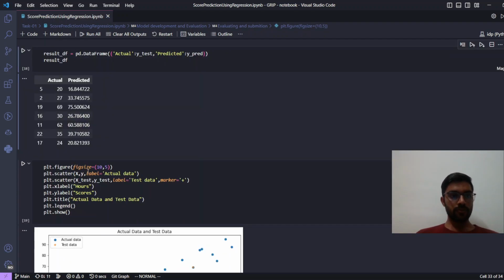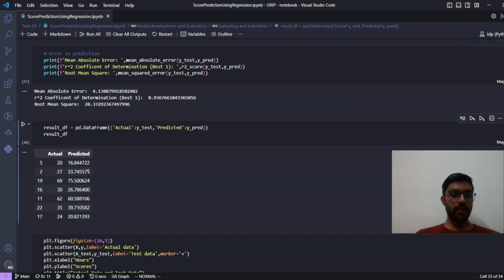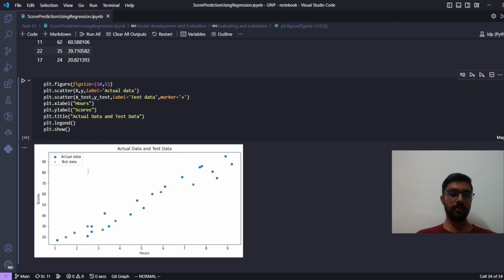Okay, this is the data frame with predicted and actual values, and we can see there is not very much difference between them. Here the actual is 30 and our model is predicting 26, and the 62 and the 60. So there is very high accuracy in terms of prediction. And here I am showing the prediction in comparison to the actual data on the scatter plot. Here you can see the test data is denoted as the plus symbol and the actual data in the circle formation.